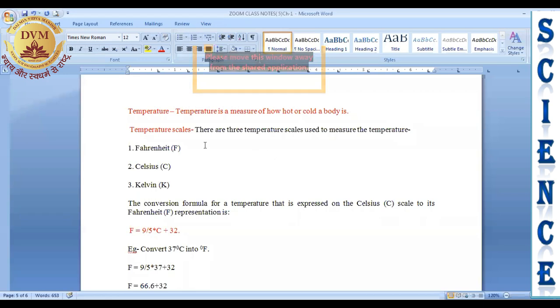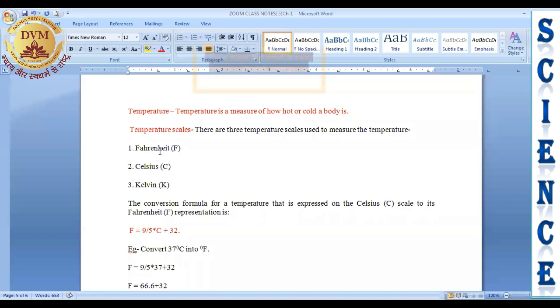Now, all of you know that to measure distance, you use meter, kilometer, centimeter, millimeter. In the same way, to measure temperature, we use 3 scales: degree Fahrenheit, degree Celsius, and Kelvin. Kelvin is actually the SI unit, which is specially used in lab work. In our daily experiments, we just use the Celsius scale.